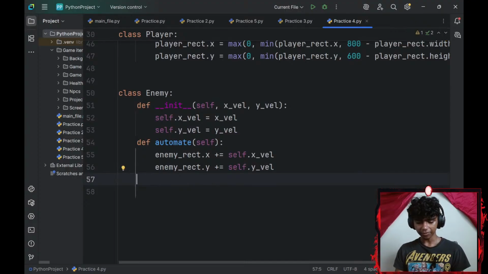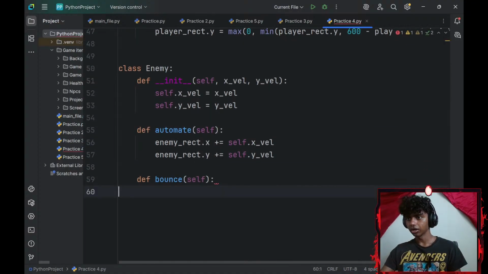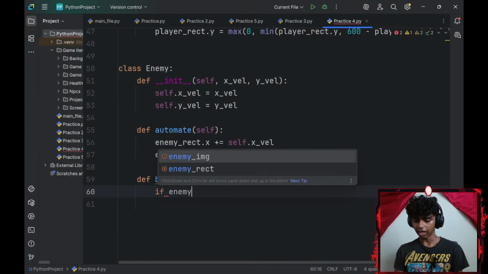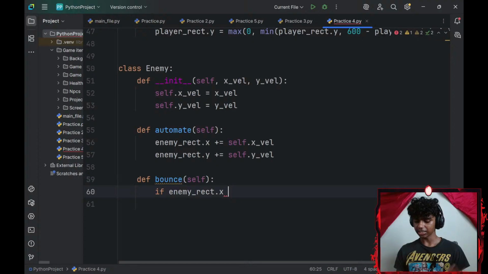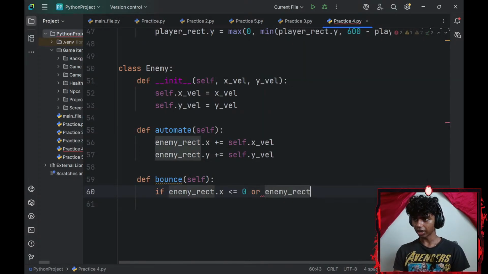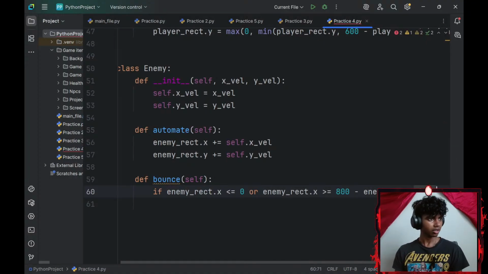Alright, so let me go ahead and define another method called bounce. This is going to add a bounce to my screen. For my bounce, let me add an if statement. If my enemy_rect.x-axis, my enemy is a rectangle, is less than or equal to 0, or my enemy_rect.x-axis is greater than or equal to 800 minus my enemy_rect.width.